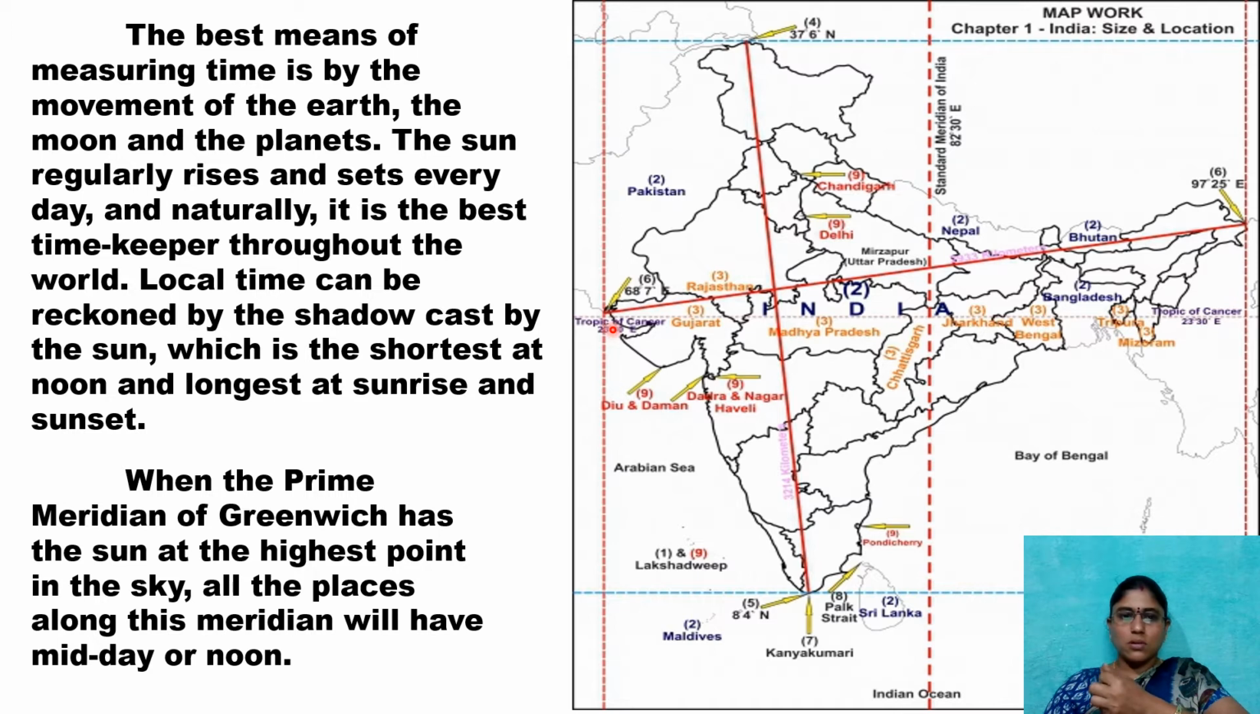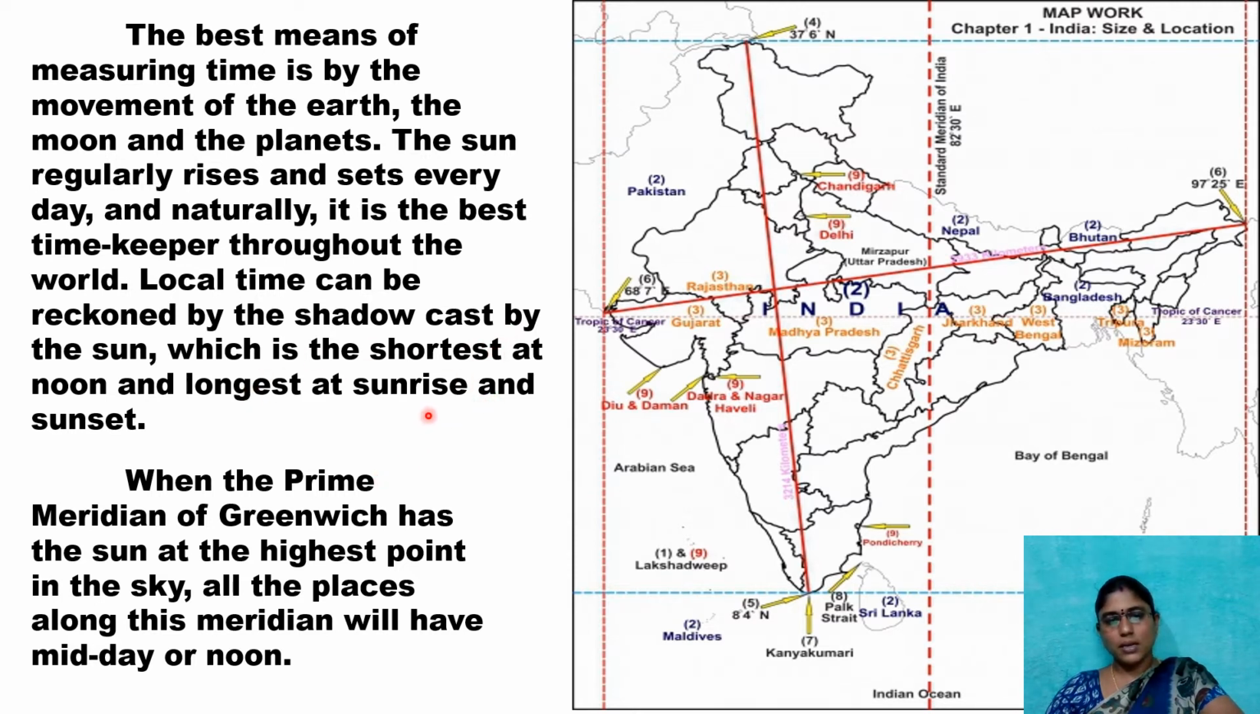How to calculate this? The best means of measuring time is by the movement of the Earth, the moon, the planets and the sun. The sun regularly rises and sets every day, and naturally it is the best timekeeper throughout the world. Local time can be reckoned by the shadow cast by the sun, which is the shortest at noon and the longest at sunrise and sunset.